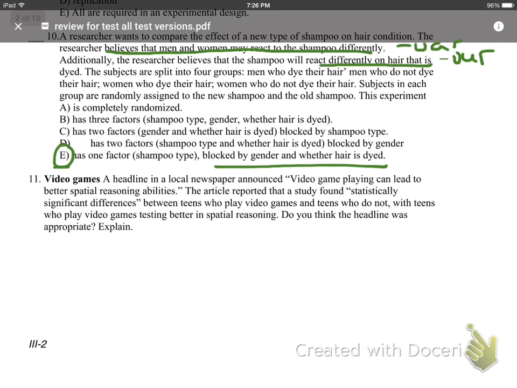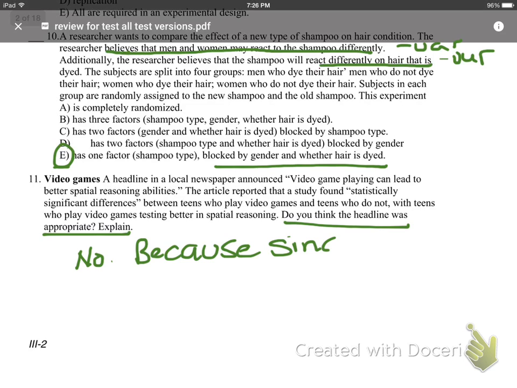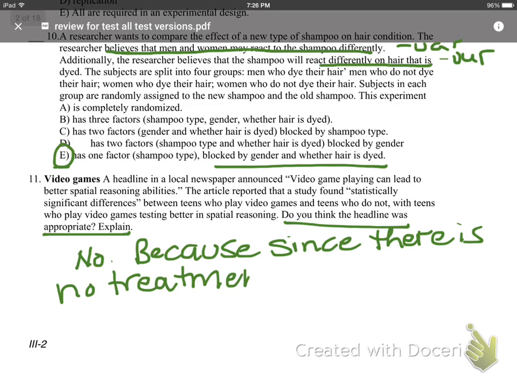Okay, since we're down here at number 11, let's go talk about it. There will be a question like this on the test, and I already talked about it. The deal is, they ask, what do you think about the headline? Was it appropriate? I'm going to say it's not, because since there is no treatment, this is an observational study.